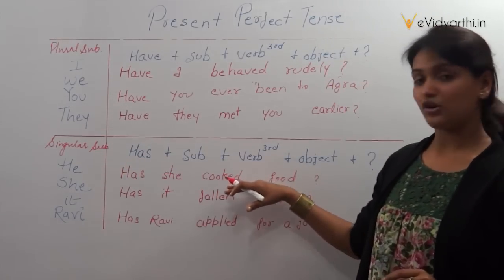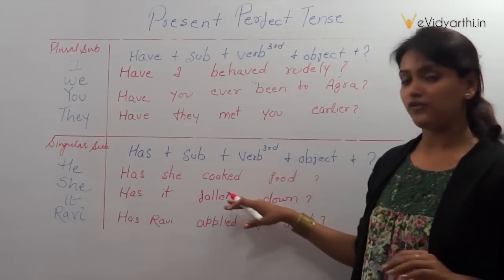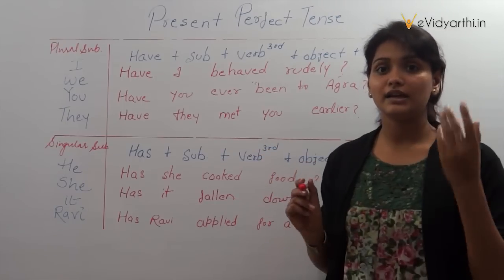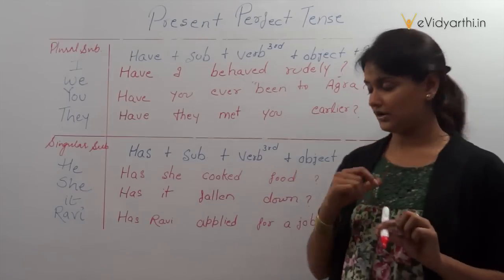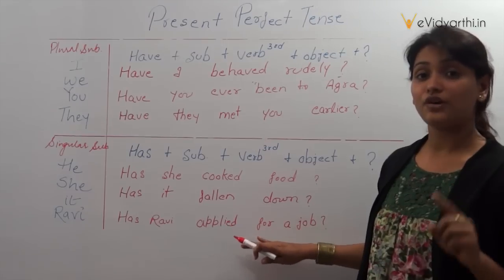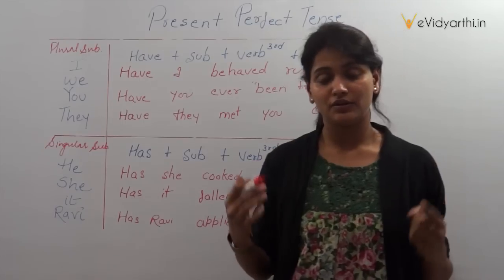Has she cooked food? Has it fallen down? My marker was kept here and it fell down. So what I asked, क्या ये नीचे गिर गया? Has it fallen down? Has Ravi applied for a job?